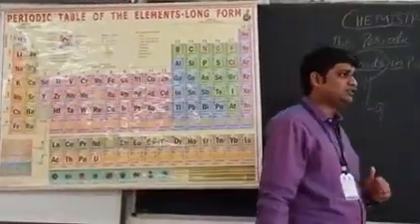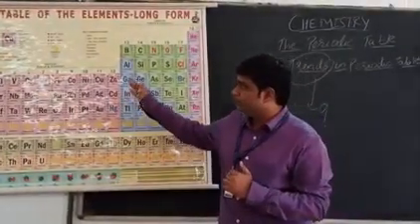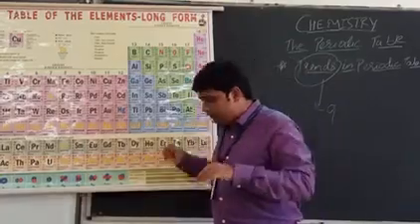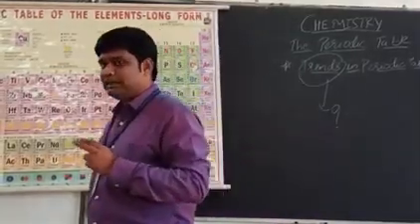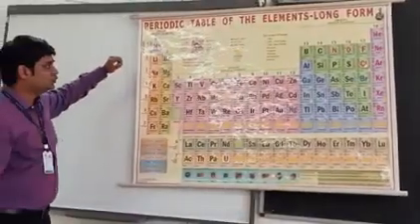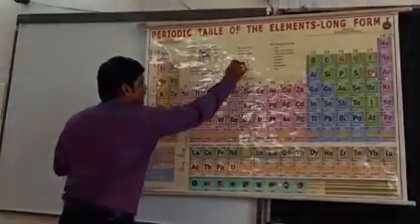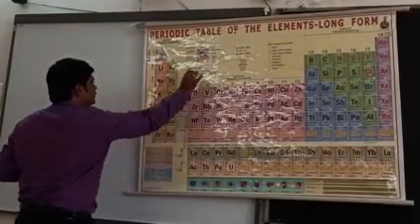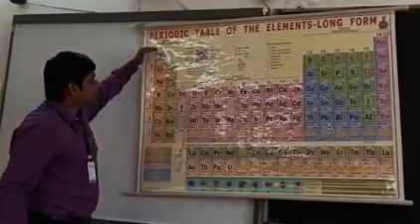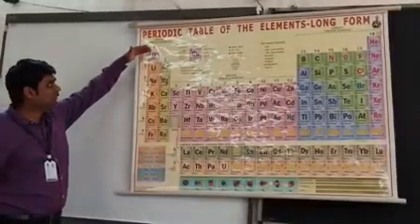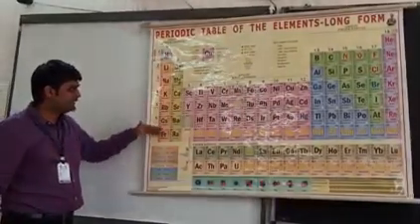Before I start with the first trend, let me tell you what exactly a rough draft of periodic table is. Now in a periodic table we have two important things. First is periods. So what are periods? Periods are the horizontal lines. You can see these horizontal rows. So there are total 7 periods. We have already studied this in 9th standard. Period 1, 2, 3, 4, 5, 6 and 7.